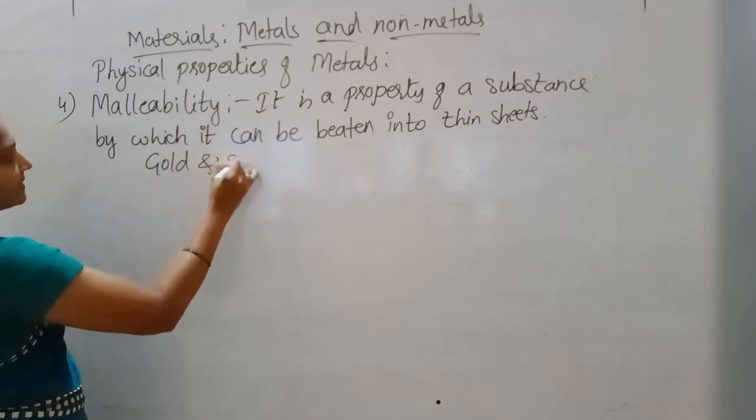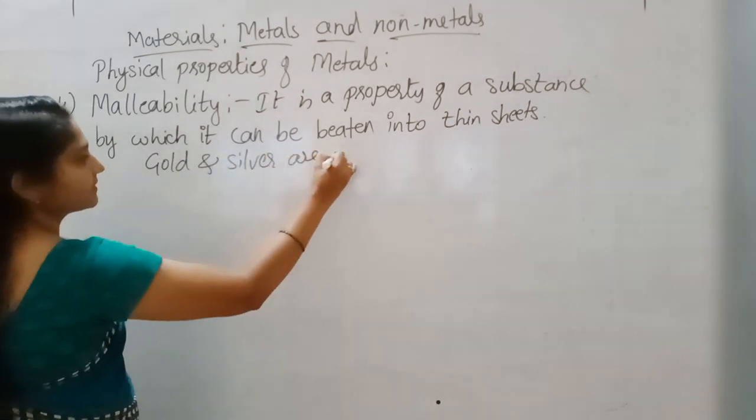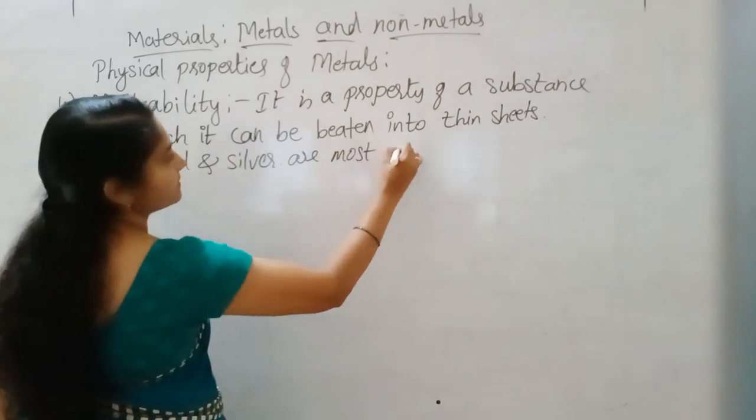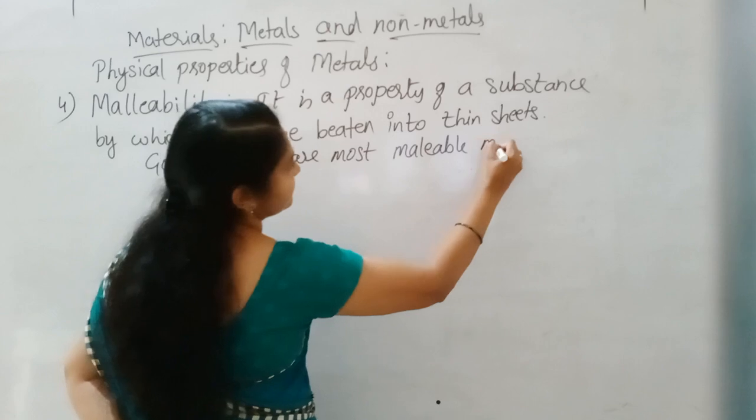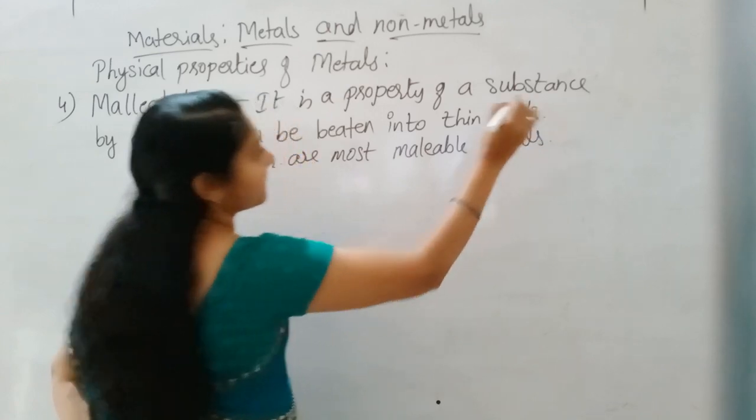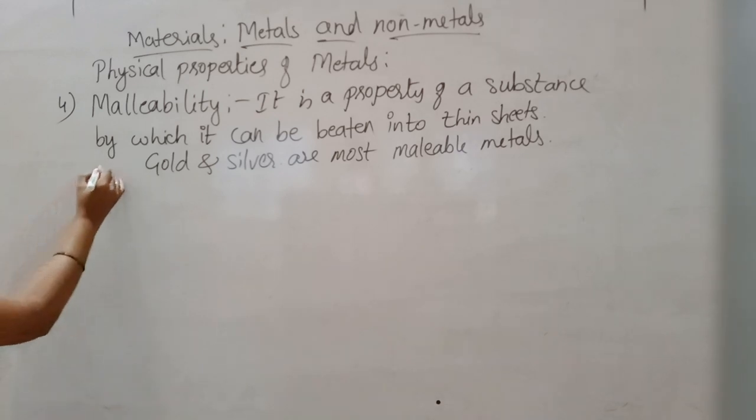Here, the most malleable metals are gold and silver. Which are the most malleable metals? Gold and silver are the most malleable metals.